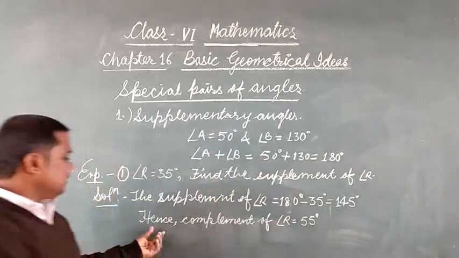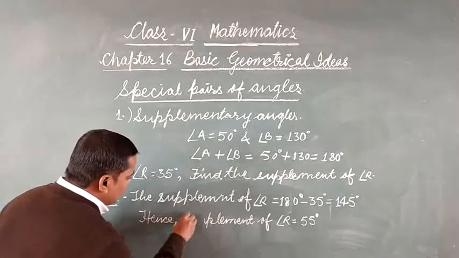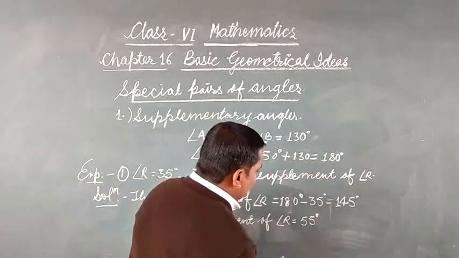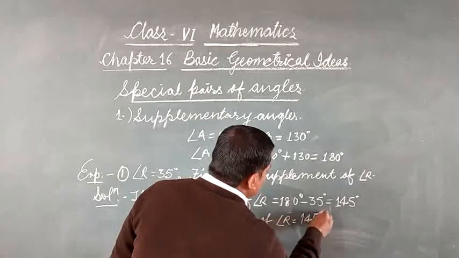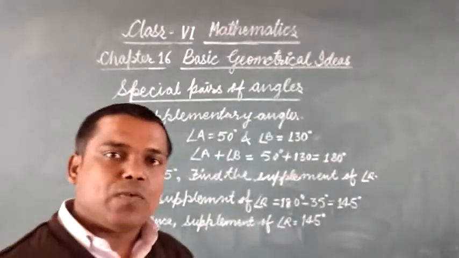So here we write, hence the supplement of angle R is equal to 145 degrees.